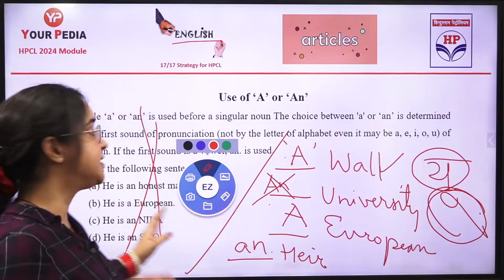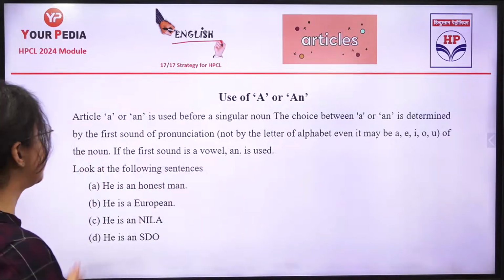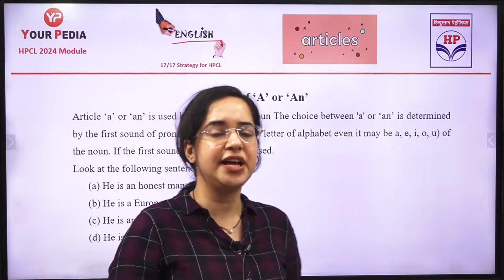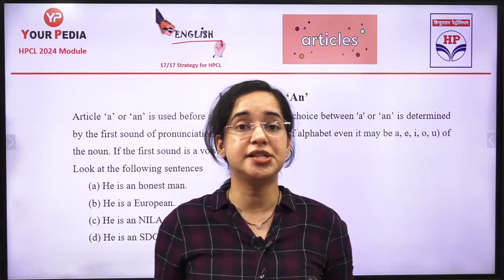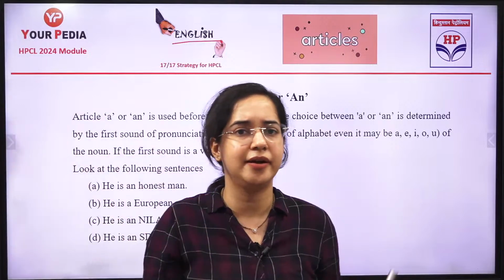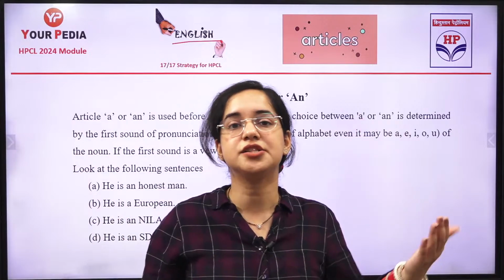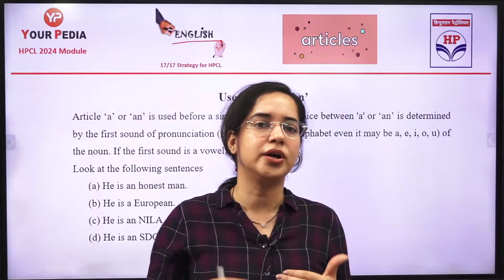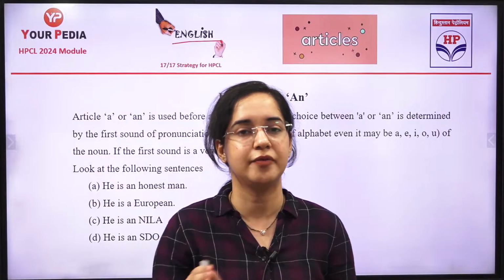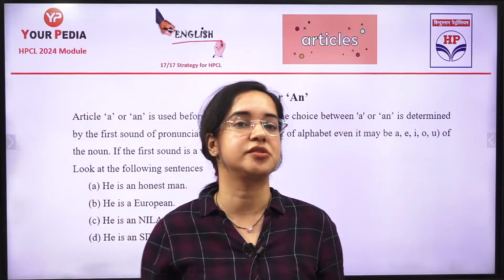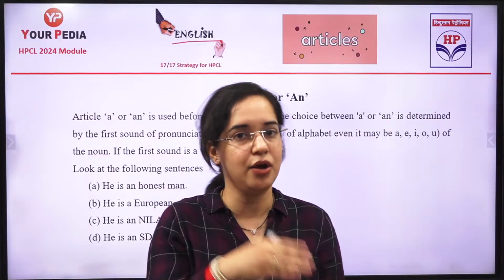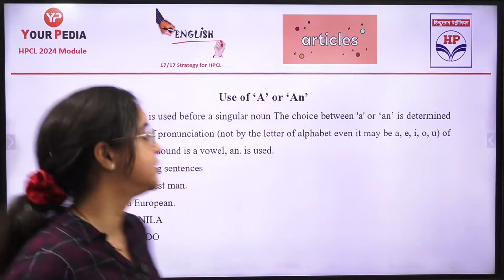Clear with this? Now these are some important formulations. The articles a and an are used before a singular noun, and something that is not known. If I say I saw someone in the market, I am not sure whom I saw. So I say, I saw a girl in the market. That's a random person; we are not sure about it. Then I thought this girl is my sister's friend. So the next step, I was sure about it, so I will say, the same girl was my sister's friend. So clear? When you're not sure about something, when something is not clear in your head, you use a or an. Otherwise, for surety, use the.